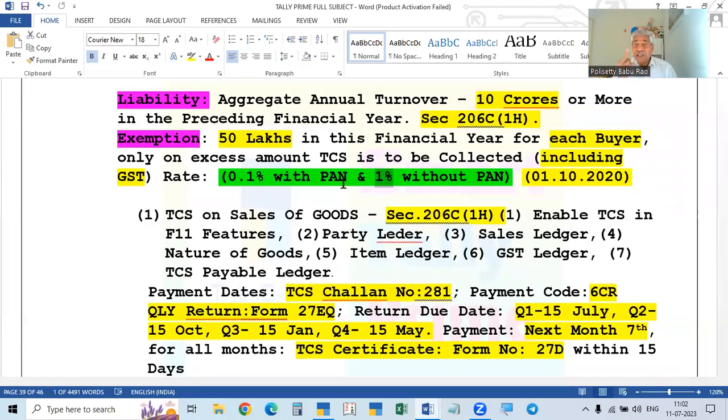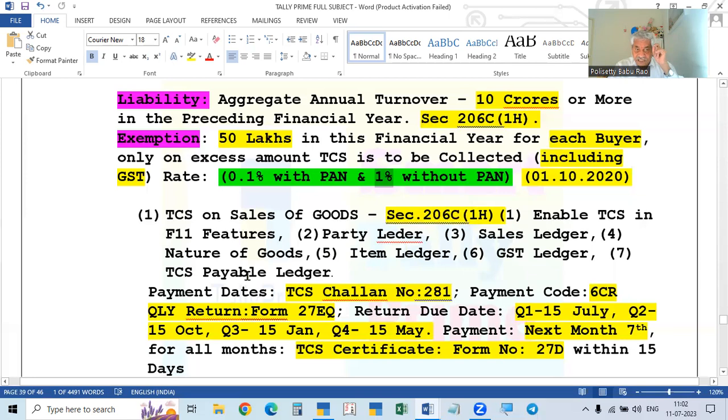So in the GST ledgers, CGST, SGST, IGST, we also have to enable this feature, and then we have to collect TCS and make the payment. Just like GST, collecting GST and paying to the government, similarly here also we have to collect TCS and make payment to the government. That's why, just like GST ledgers, we have to create a TCS ledger also, a tax ledger. Nature of goods, TCS on sale of goods, that is only the nature of transaction.